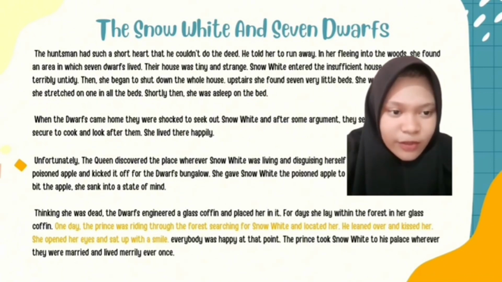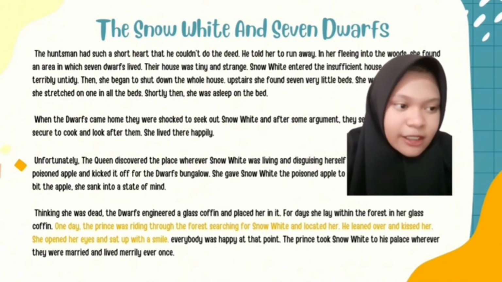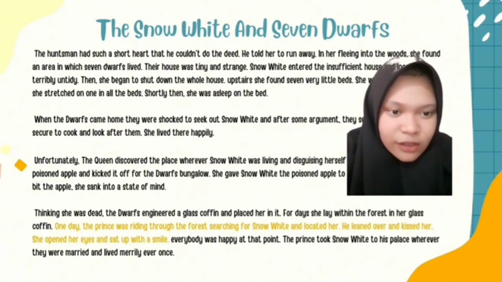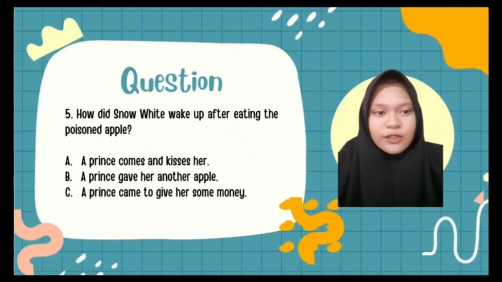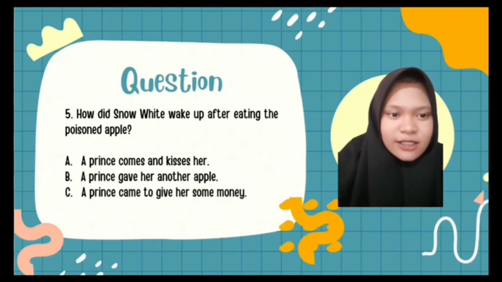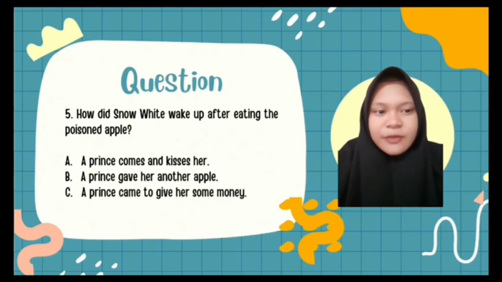One day, the prince was riding through the forest, searching for Snow White and located her. He leaned over and kissed her. She opened her eyes and sat up with a smile. We know that the answer for this question is A. A prince comes and kisses her.